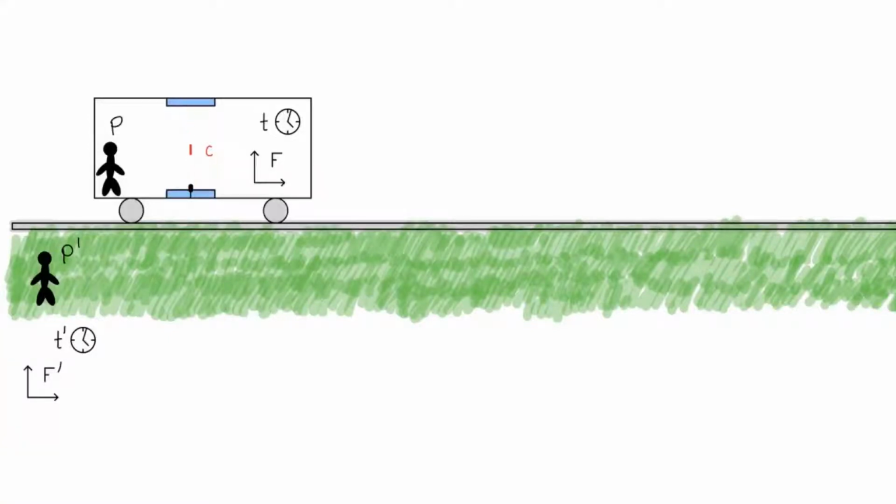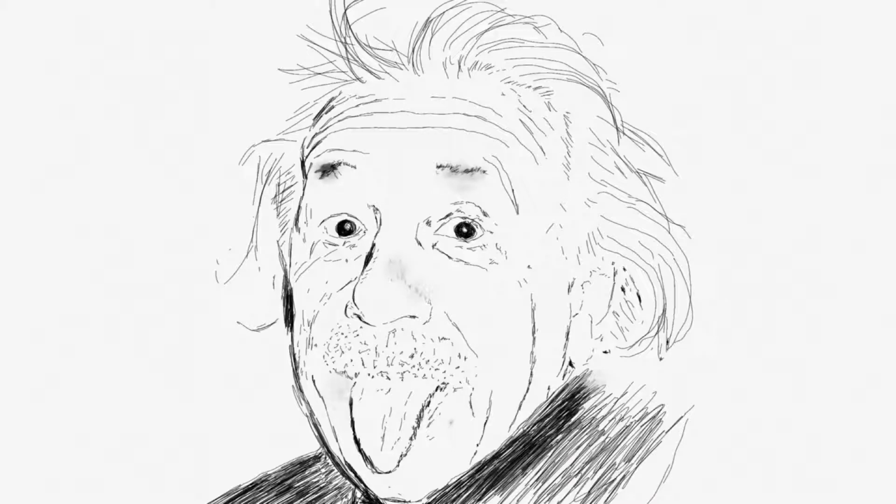The train has been accelerated to a velocity v. Now, things are about to get interesting. In this video, we will explain what the special relativity is about and deduce the formula for time dilation.